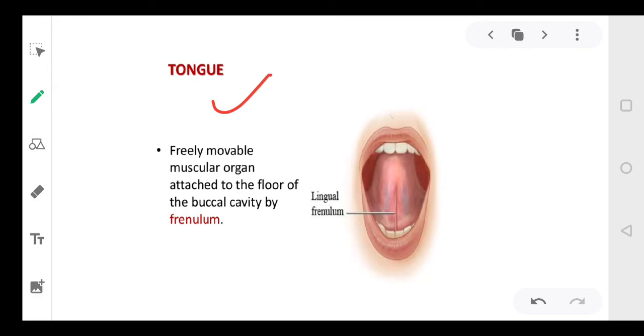Now tongue. Tongue is basically a freely movable muscular organ, right? You can easily move your tongue up and down, left and right, and at the base it is attached with the buccal cavity by frenulum. ये frenulum से आपकी mouth में attached है, right?